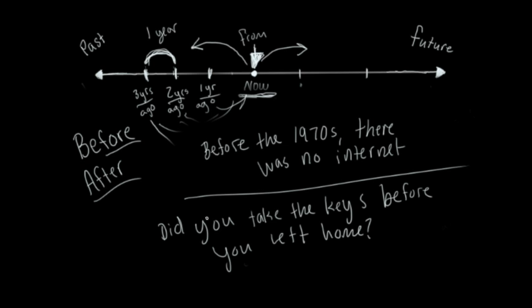In this case, we don't care how long before it happened, right? We don't say, did you take the keys 5 minutes before you left home? That would be a bit strange. And so we don't do that. But we can say an event happened before another event, or did an event happen before another event? And that is really okay. We can do that.